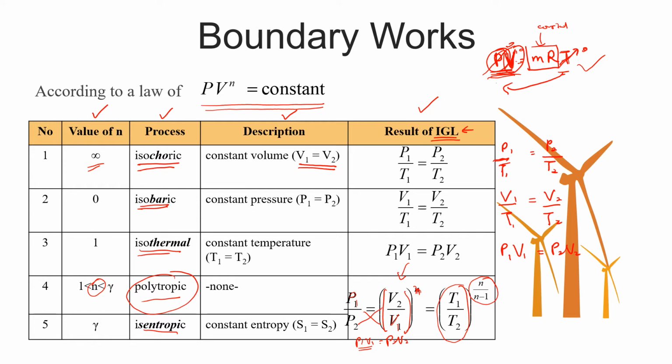So macam mana kita nak tahu kita nak guna yang V ke yang T ke? Depends on the question. Kadang-kadang question tu dia bagi nilai P dan nilai V. So you boleh gunalah this equation. Kadang-kadang dia bagi nilai V dan nilai T. So you boleh guna this equation. Ataupun mungkin dia bagi nilai P dan juga nilai T. So you kena guna yang ini punya equation. Okay.